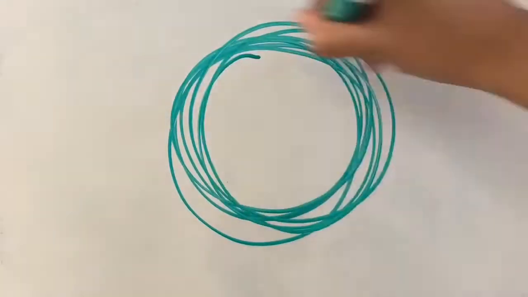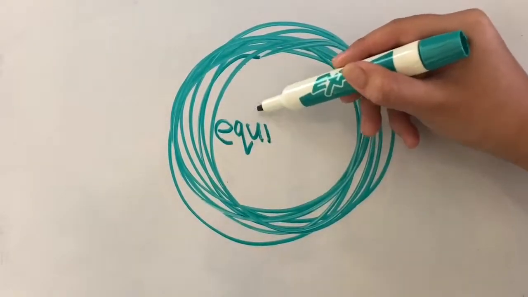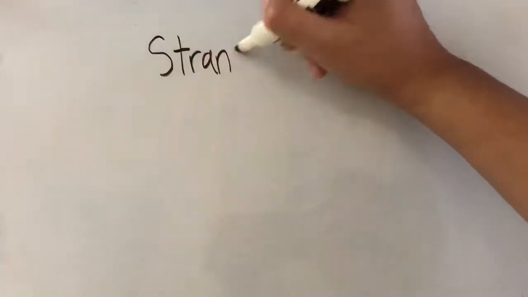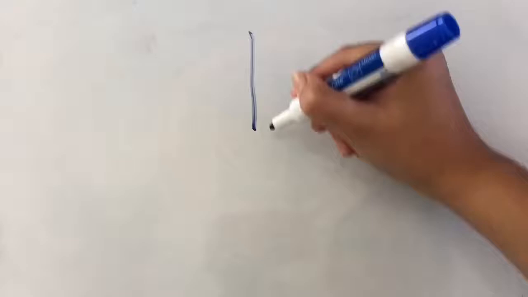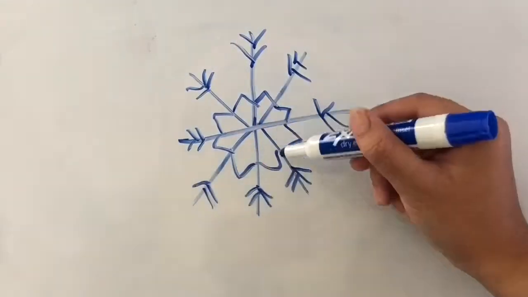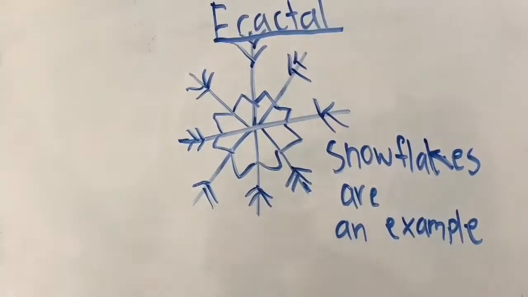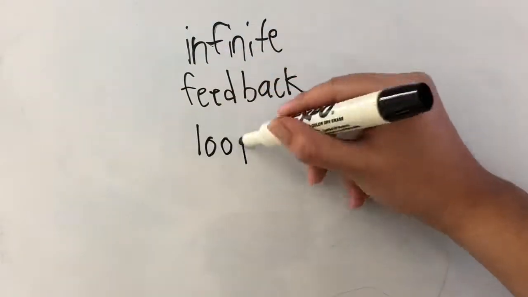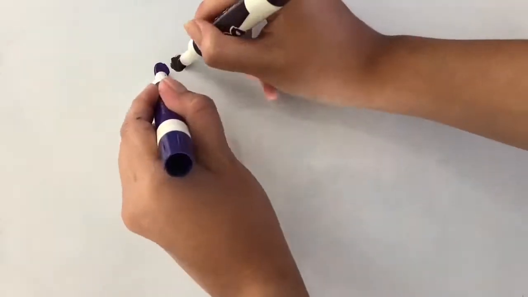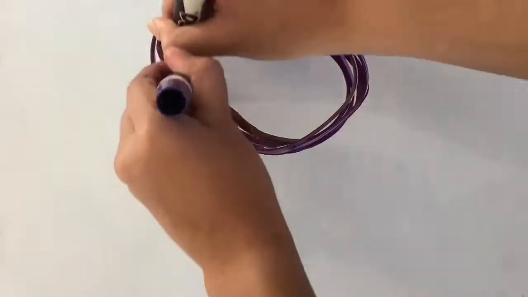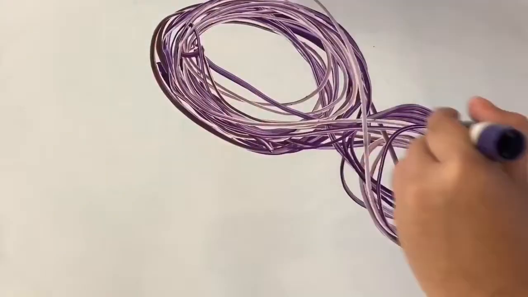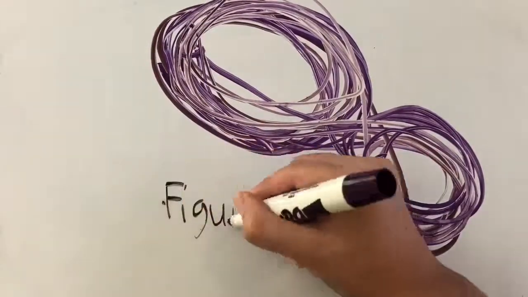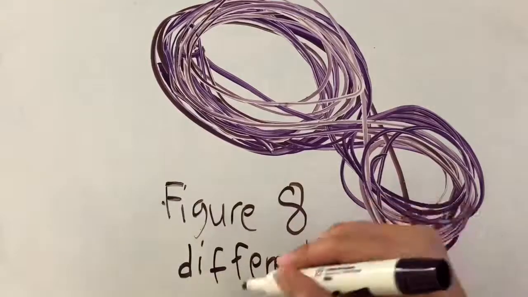An attractor is the state of equilibrium a complex system settles into after running through various cycles. A strange attractor does not settle and has a fractal structure. Fractals are the pictures of dynamic systems, the pictures of chaos. They are formed by repeating a process in an infinite feedback loop. In the Lorentz attractor, two almost, but not quite, identical points are put side by side. They start out on the same path, but because they have slightly different initial conditions, their paths start diverging, creating this figure-8 loop, representing different outcomes.